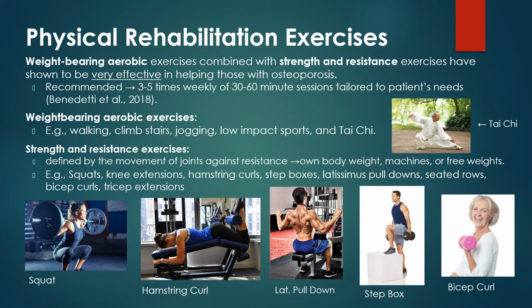Weight-bearing aerobic exercises include low-impact sports, climbing stairs, jogging, walking, as well as Tai Chi. Strength and resistance exercises, which are defined by the movement of joints against resistance, such as their own body weight, machines, or weight produced by free weights, include exercises such as squats, knee extensions, hamstring curls, step boxes, lat pulldowns, seated rows, and bicep curls, as well as tricep extensions.